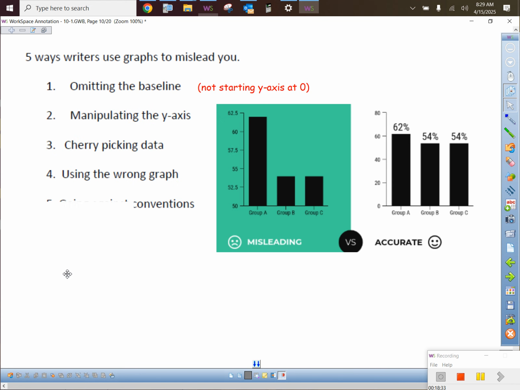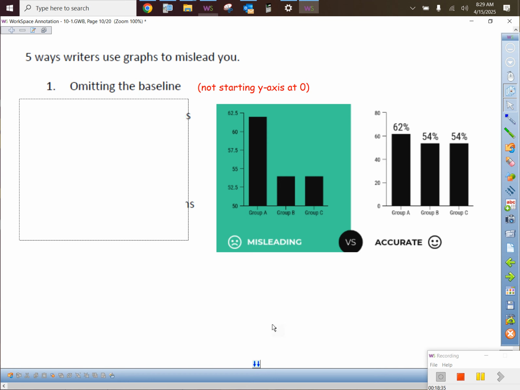They cut the y-axis off. That's why. They started at 50, so what should you start at instead? Would you believe the race is way closer than you think if you start at 0? Look at the bars. Group A's bar is definitely not that much taller. So they're trying to trick you by omitting the baseline. That's one way that they can make a bad graph misleading.